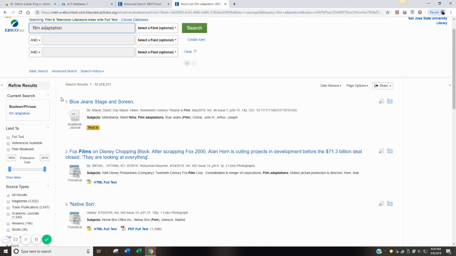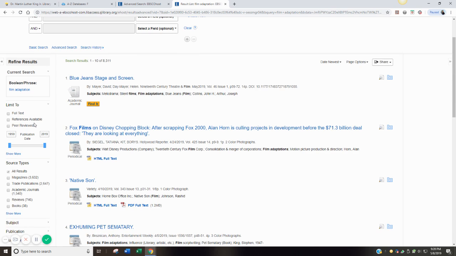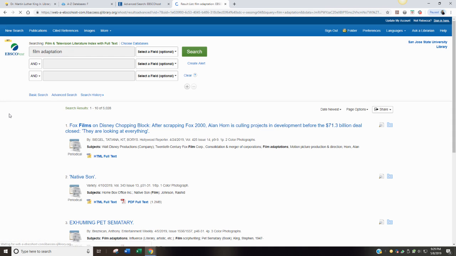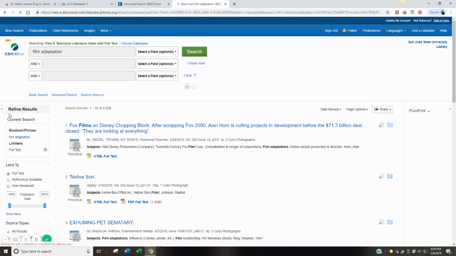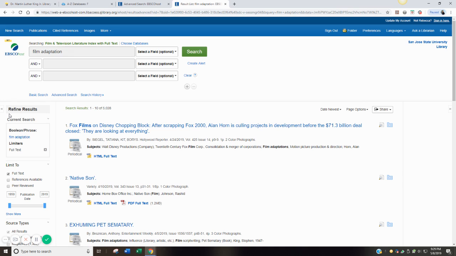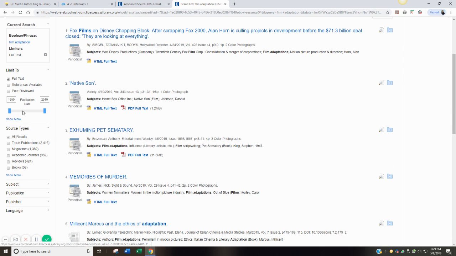Under this refine results on the left-hand side here, for simplifying the whole research process, because I maybe don't have a lot of time to search, we're going to go with full text. Let's just look for the sources that this library has the full text, the full article, not just the abstract, not just a listing. We have the full text of the article.